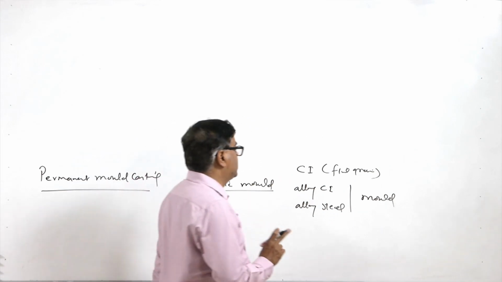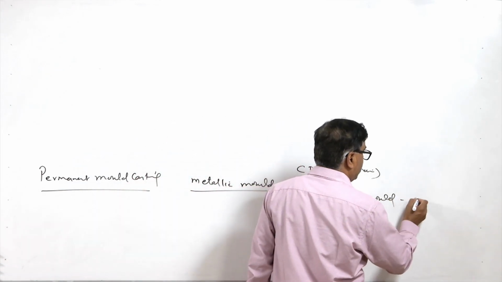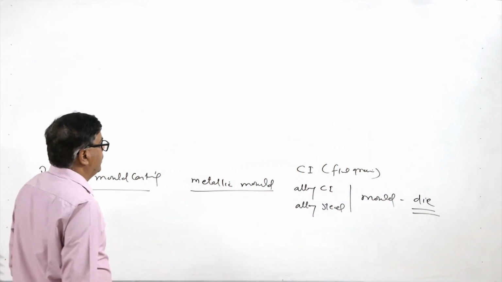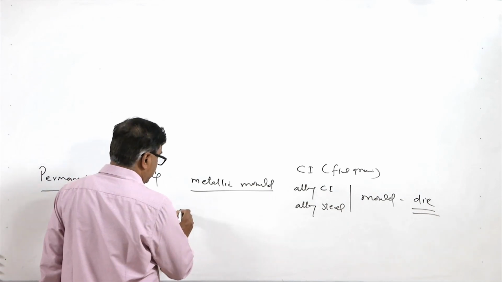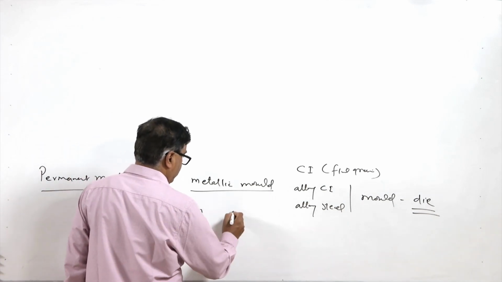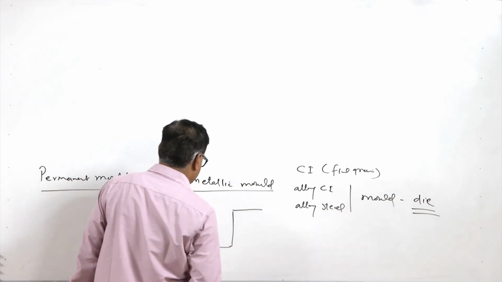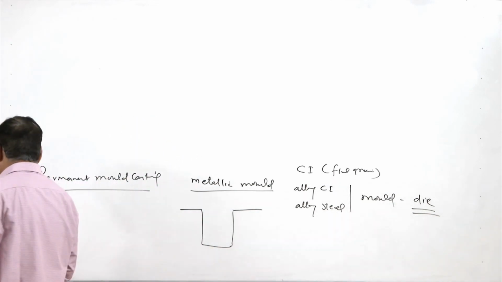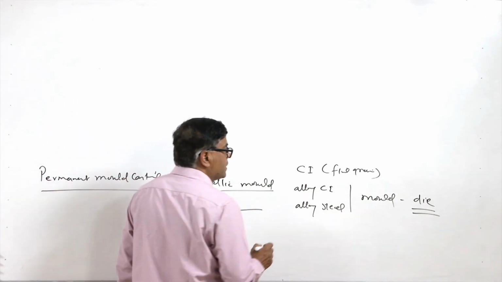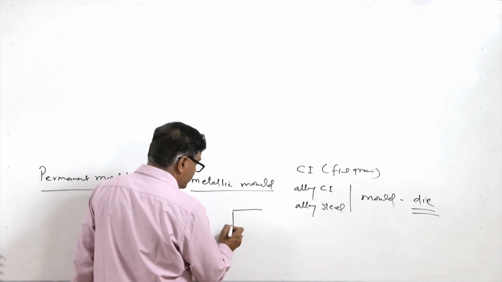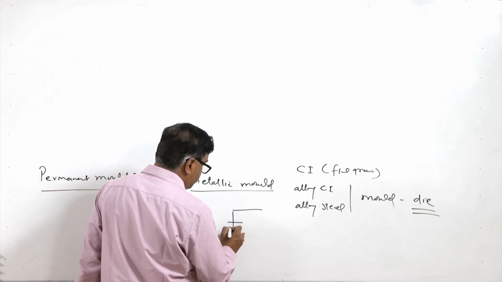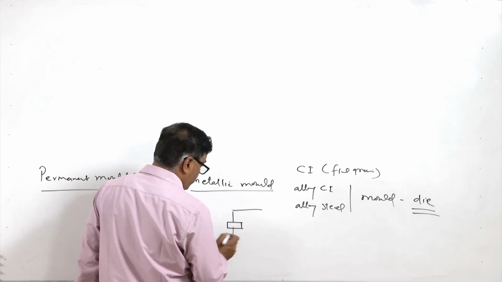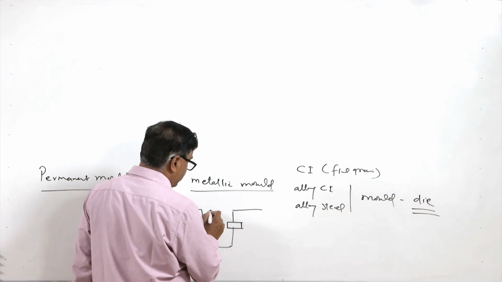Molds, basically, are also called dies. In case of permanent mold casting, the mold made of metal like this can be used repeatedly for producing a number of components, but for producing the internal features, mostly these use collapsible cores. Like say, this is the core for producing the internal feature in the casting.